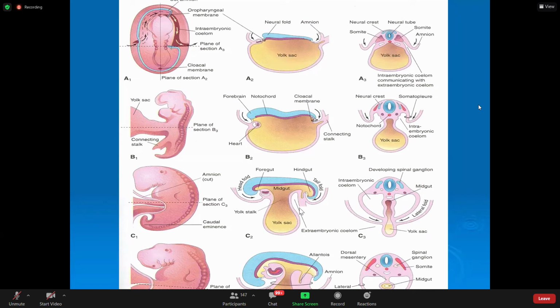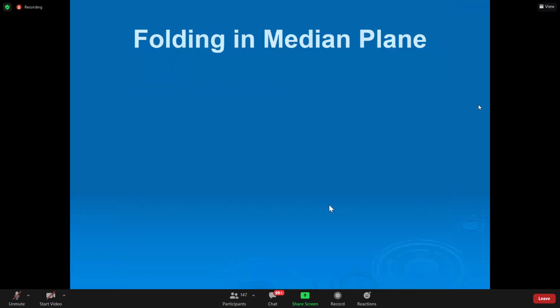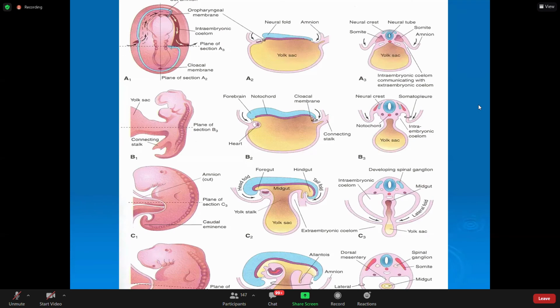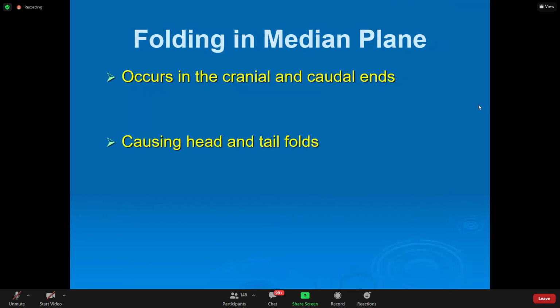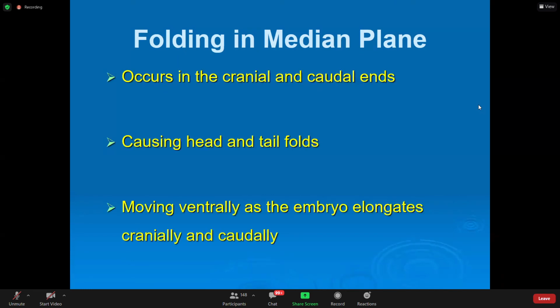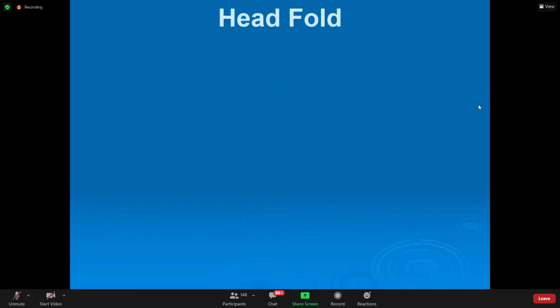Very important. And this whole folding is in the longitudinal direction. See here. It occurs in cranial and caudal ends. We saw this is cranial end, this is caudal end. It causes head fold and tail fold, moving ventrally as the embryo elongates cranially and caudally.